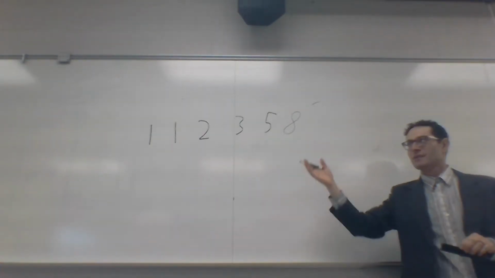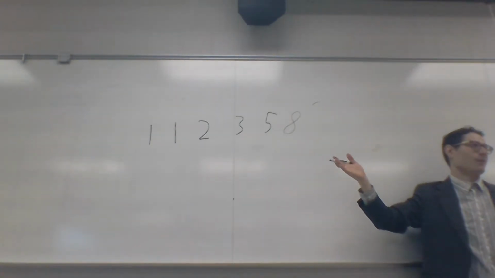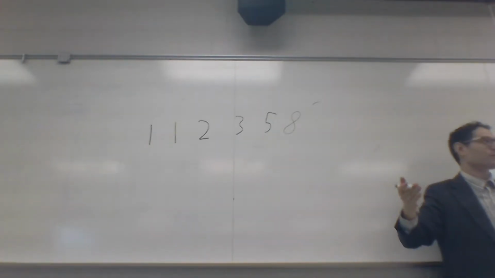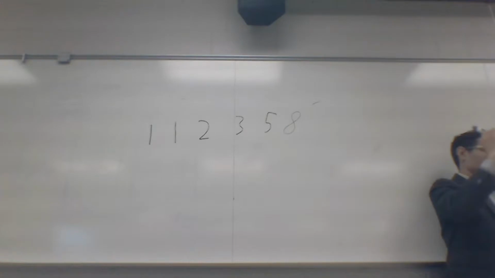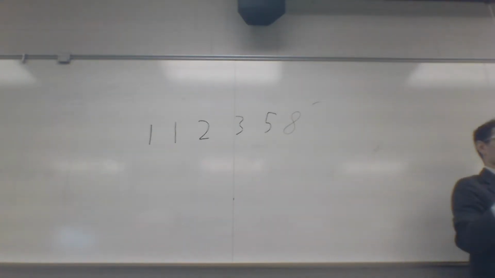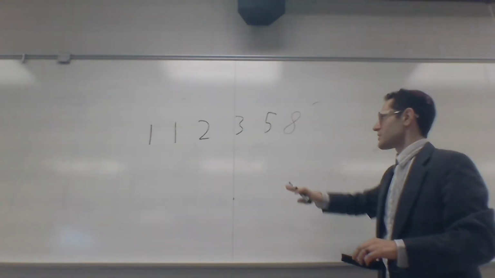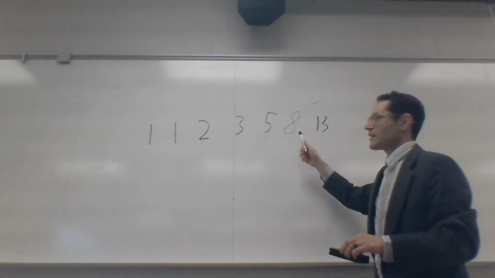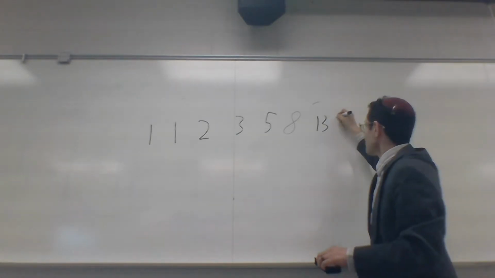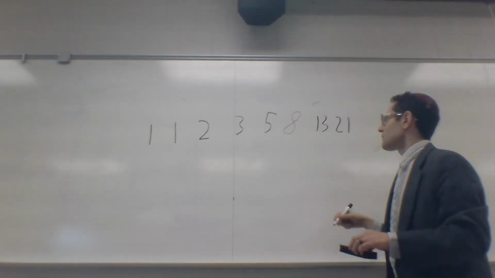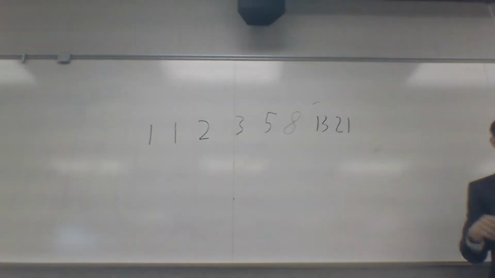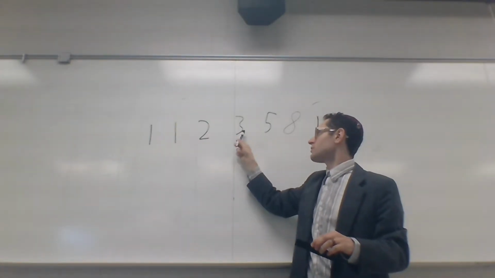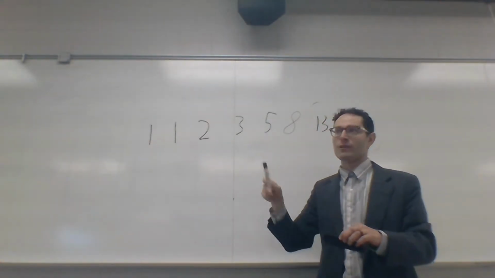But for those of you who aren't in the know, does anybody want to tell them how we calculated the Fibonacci sequence? Yep, the next number is equal to the sum of the two previous numbers. So the next number is 13 because 5 plus 8 is 13. The next number after that is 21 because 13 plus 8 is 21, and so on and so forth. 1 plus 1 is 2, 1 plus 2 is 3, 2 plus 3 is 5, and so on.